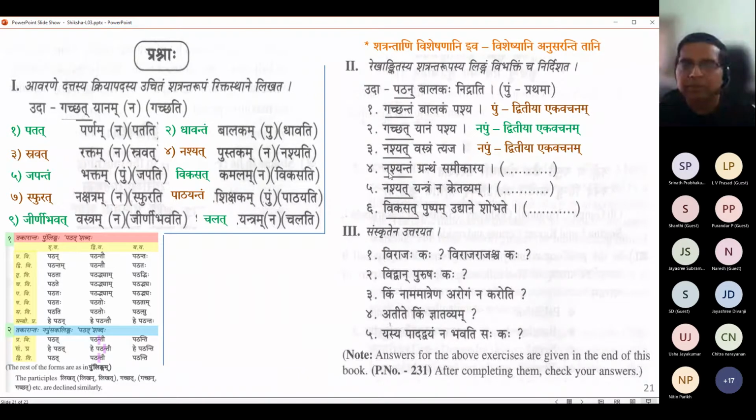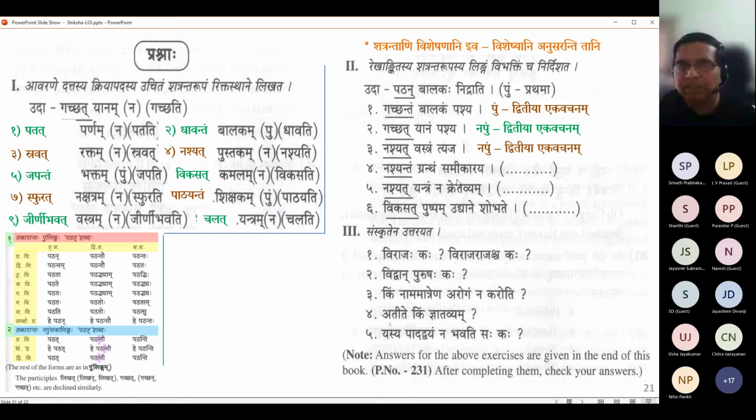Nashyantam is similar to Pashyantam, Pashyantau, Pashyantaha. Same thing: Nashyantam, Nashyantau, Nashyantaha. So Nashyantam is ekavachana, Dvitiya vibhakti.